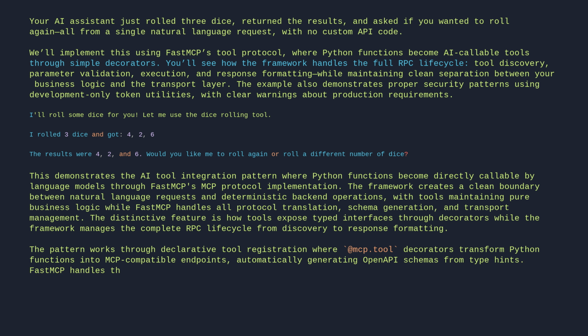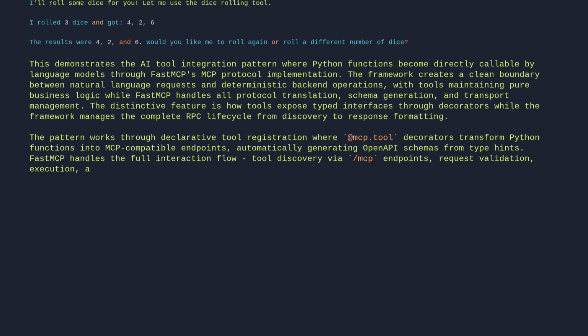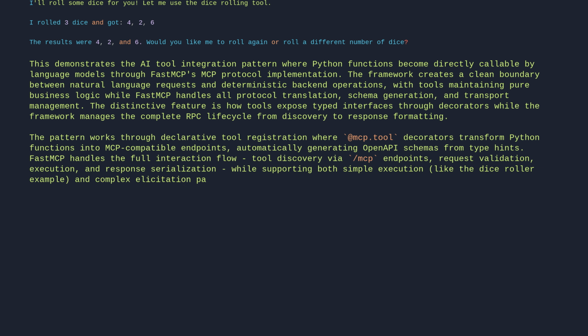FastMCP handles the full interaction flow: tool discovery via /mcp endpoints, request validation, execution, and response serialization, while supporting both simple execution, like the dice roller example, and complex elicitation patterns where tools may return no data but require approval.